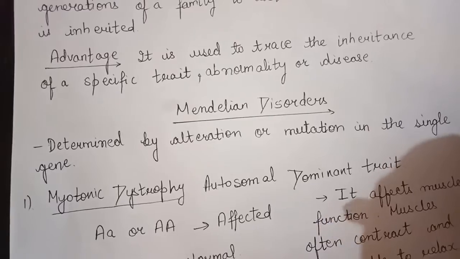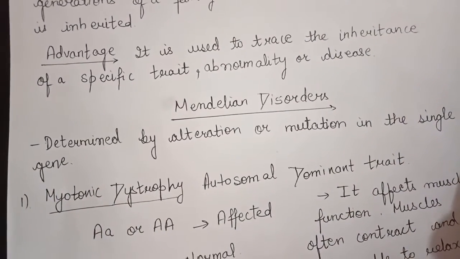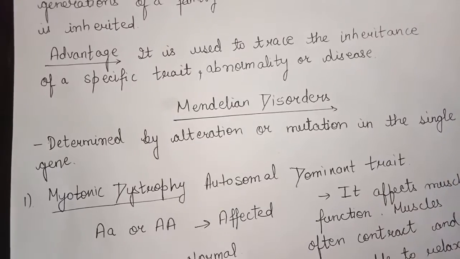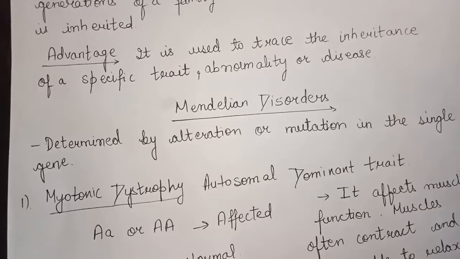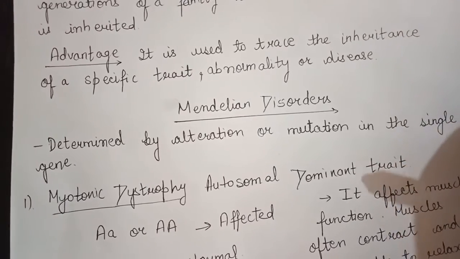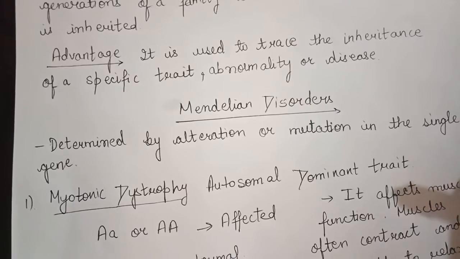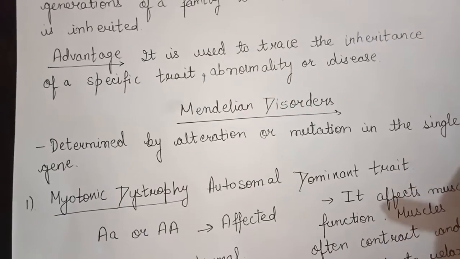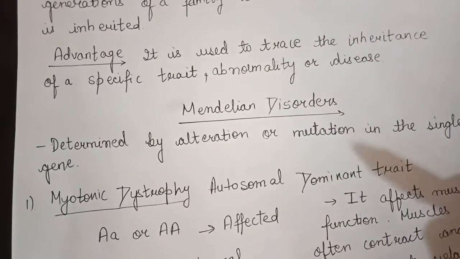All of you know about the gene. If suppose a gene is mutated, then what will happen? Then the phenotype, meaning the protein, is also altered. Okay, because genes are responsible for the encoding of proteins. They contain the information for forming the protein.